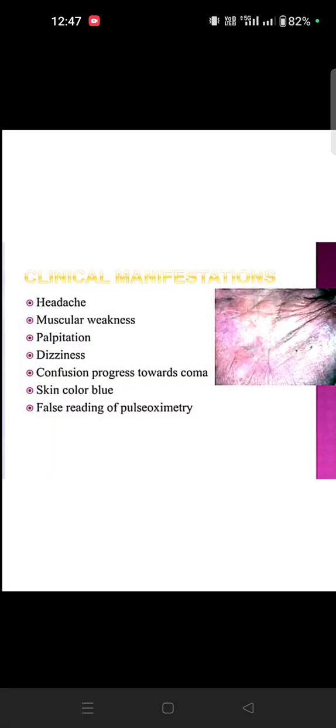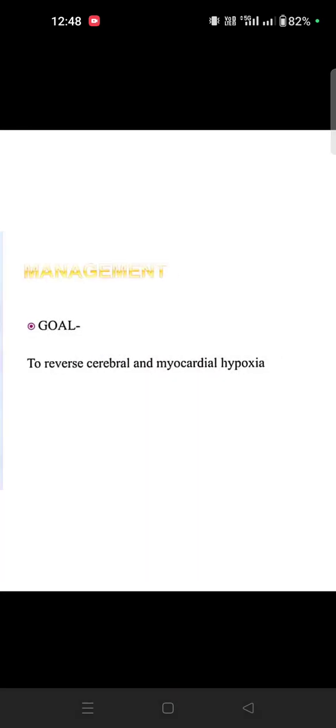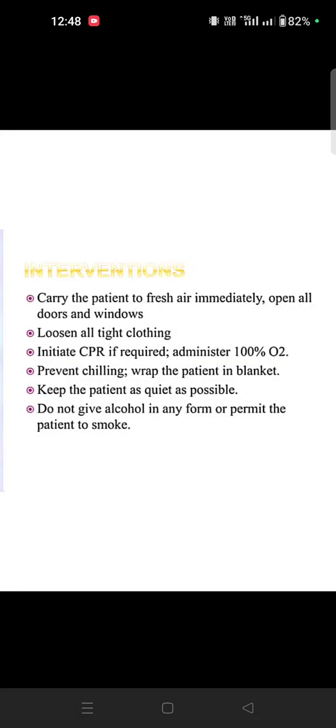So signs of carbon monoxide poisoning are headache, nausea, breathlessness, collapse, dizziness and loss of consciousness. Palpitation will also happen, then coma and blue skin color, and a false pulse oximeter reading, because here the blue color will happen. So that's why it will happen. Management is to reverse cerebral and myocardial hypoxia, because the O2 will be reducing.